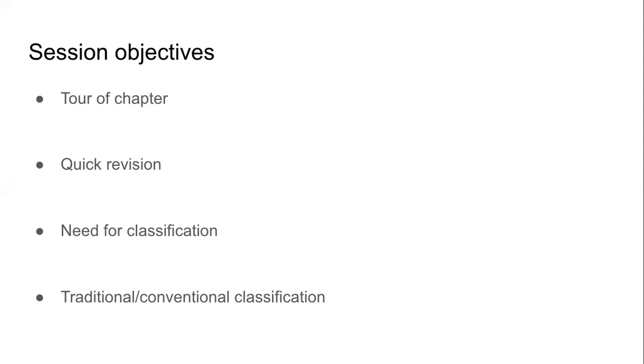So by now, if you studied periodic classification of elements, then you already know why do we need classification, what is classification. So we will look at that from the perspective of animals, and then we will look at one type of classification which is called traditional or conventional classification. These are the 4 things we will try to achieve in this session. So let us start with a tour of the chapter.